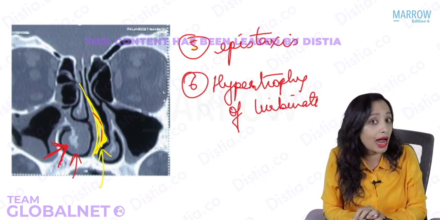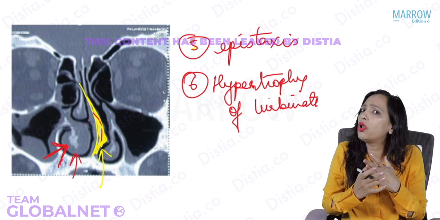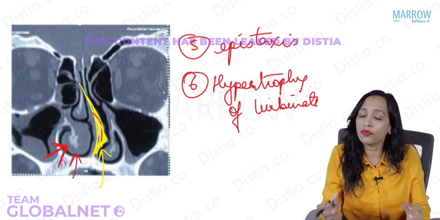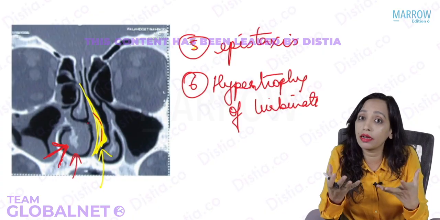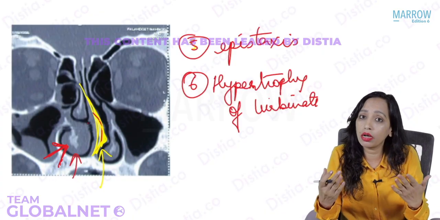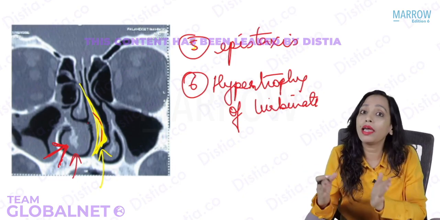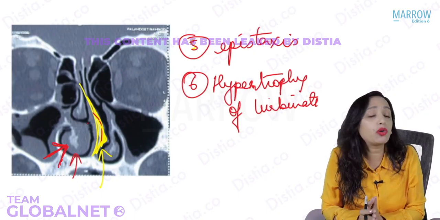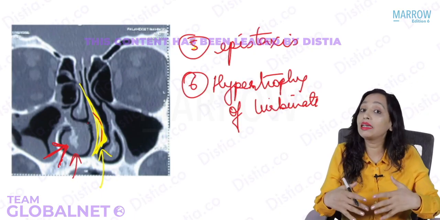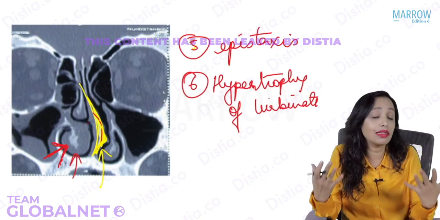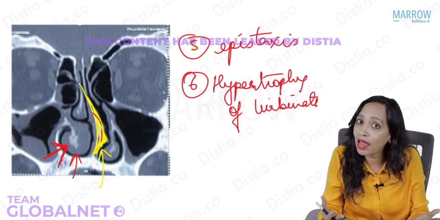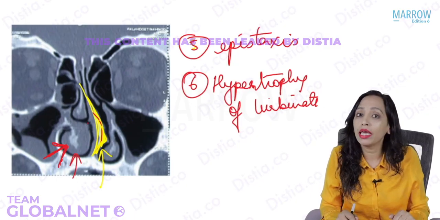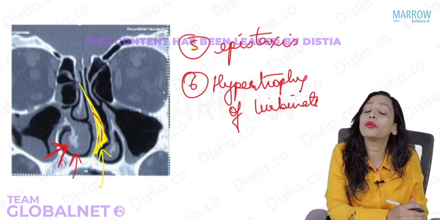Because of that reason, the inferior turbinate has a lot of vascular supply and a lot of venous sinusoids. When they repeatedly remain dilated for temperature exchange to occur, chronically they tend to remain dilated and then hypertrophy of the turbinate occurs. There is an increase in the sinusoids, an increase in the dilatation, and an increase in mucus glands. All that leads to hypertrophy of the opposite side. And this patient will now have obstruction of the opposite side also.